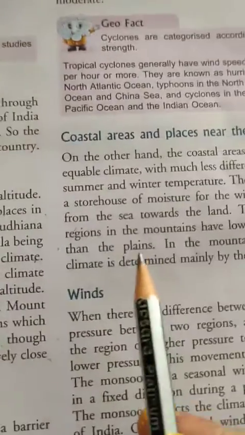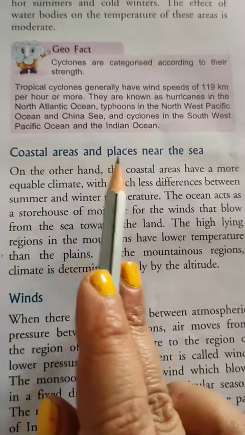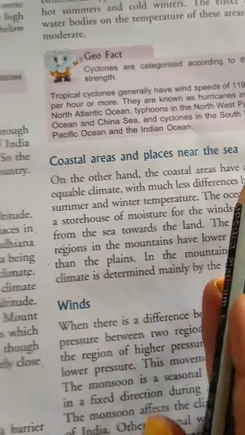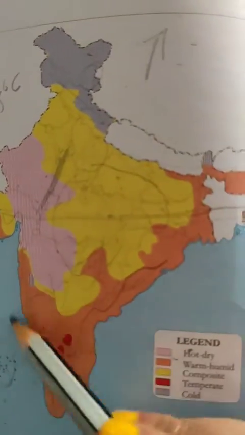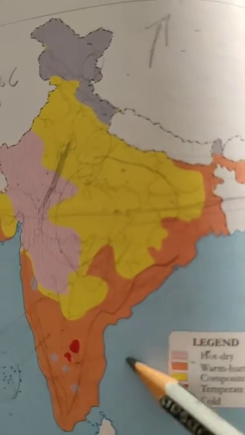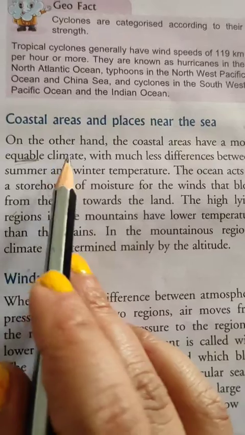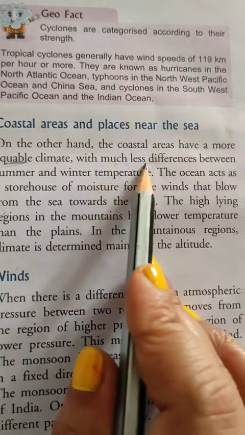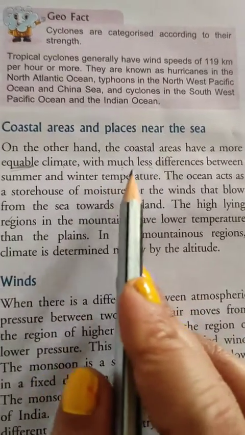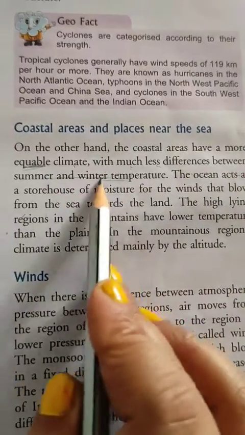After that, the next factor is coastal areas and places near the sea. On the other hand, the coastal areas have a more equable climate. The word equable means the same type of climate with much less difference between summer and winter temperature.